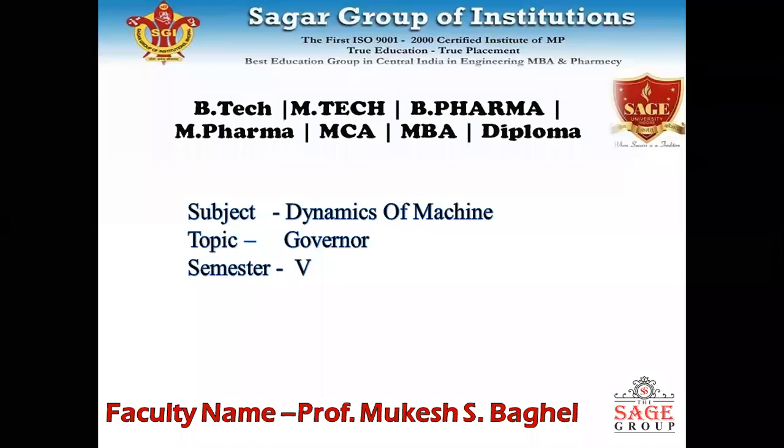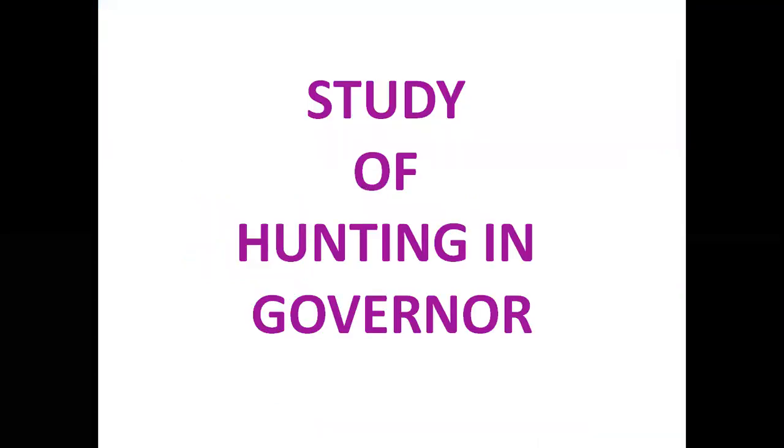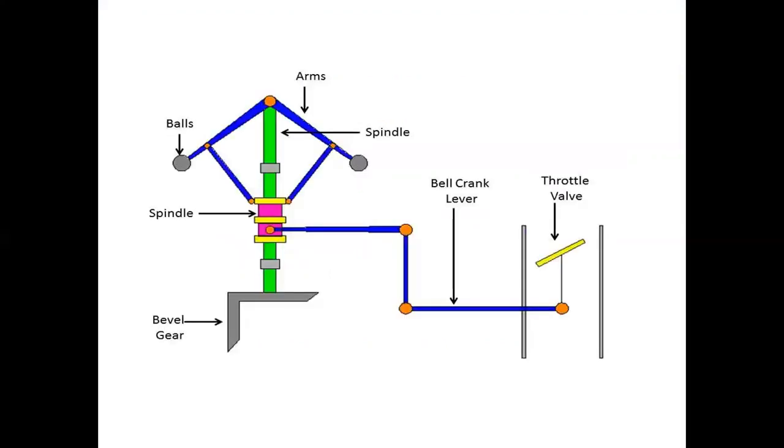As you know, I teach the subjects Dynamics of Machines as well as Theory of Machines. My dear students, today we will discuss hunting in a governor. Hunting is a very important term. We will discuss how hunting arises in the governor and what the cause of hunting is. With the help of this diagram, we can understand what hunting in the governor is.